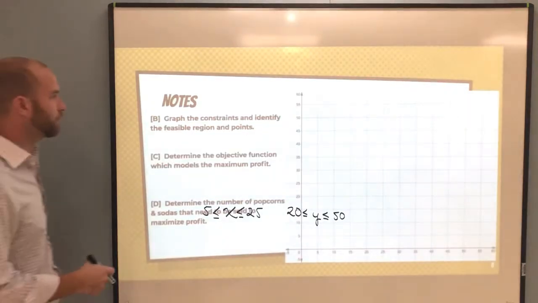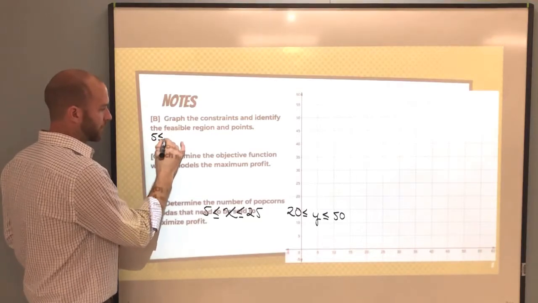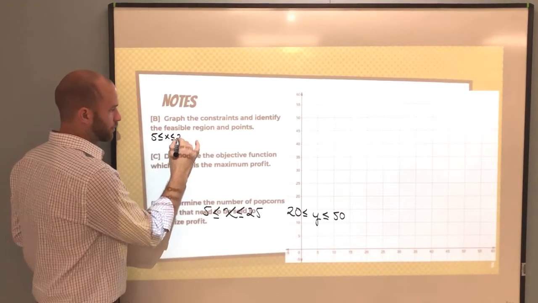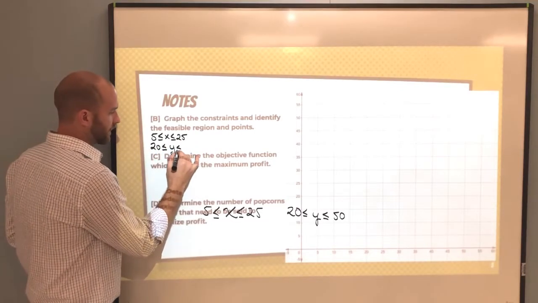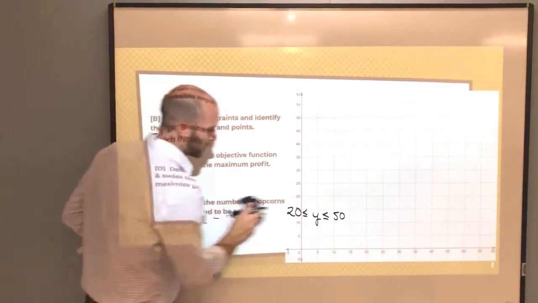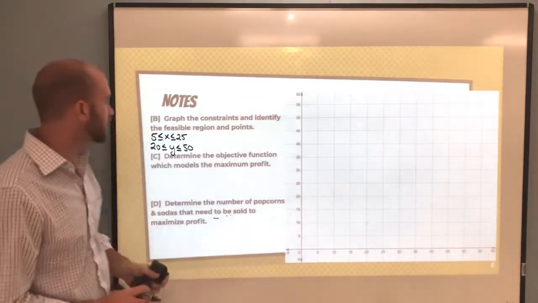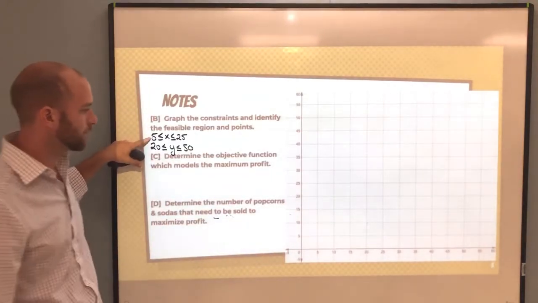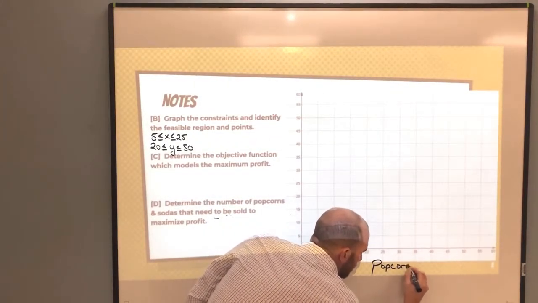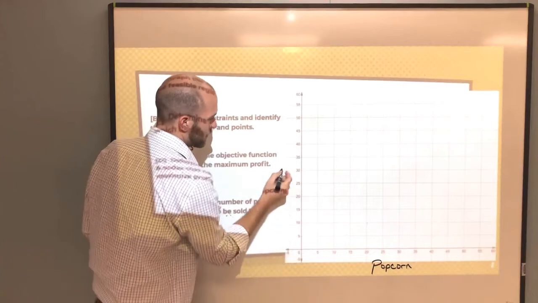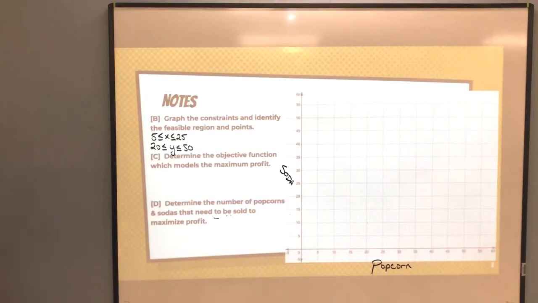After you've identified the constraints, we're going to graph them, which I'm going to write up here now. 5 is less than or equal to X, which is less than or equal to 25, and 20 is less than or equal to Y, which is less than or equal to 50. I'm going to erase this down here. On our graph, our axes aren't labeled, so let's label them. We know that X is the popcorn axis, and the Y-axis is sodas. Now let's go ahead and graph these.